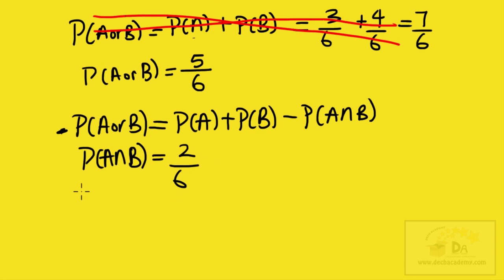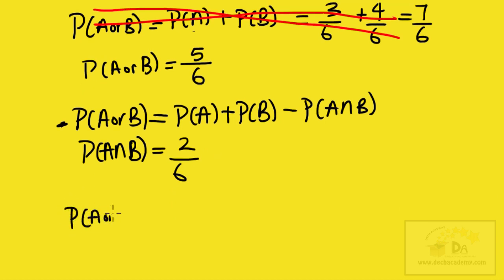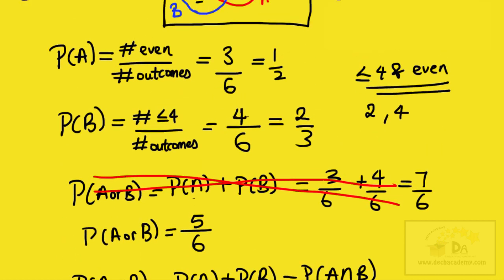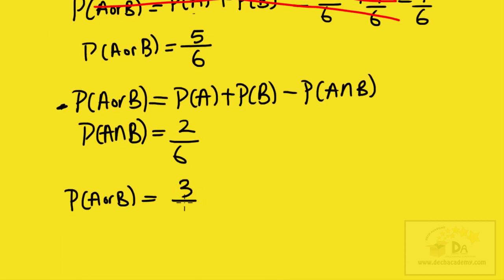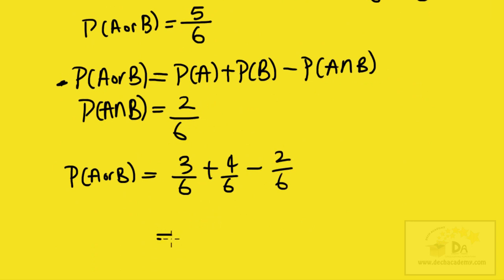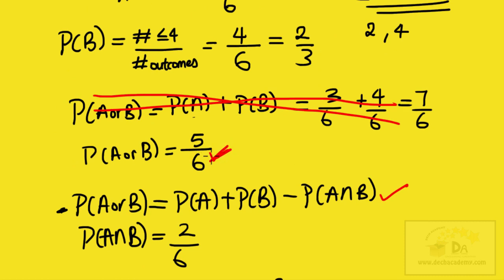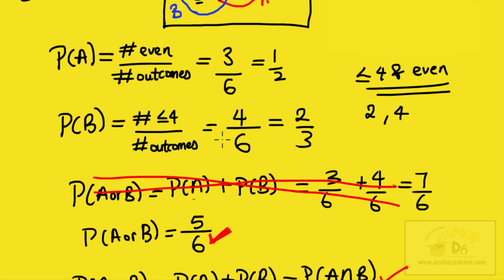And from this formula, the probability of A or B is going to be equal to the probability of A plus the probability of B minus the probability of A and B. The probability of A is 3 over 6, the probability of B is 4 over 6, so 3 over 6 plus 4 over 6 minus the probability of A and B, which is 2 over 6 here. And this gives 7 over 6 minus 2 over 6, which is equal to 5 over 6. Notice this 5 over 6 we got by using the correct formula is the same result we got by just inspecting the sample space.